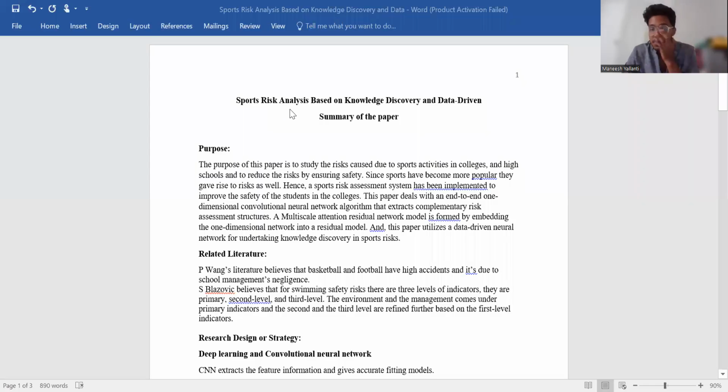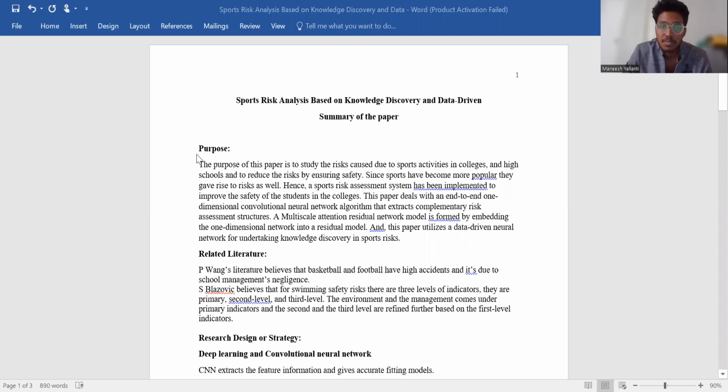This week's assignment is about the paper "Sports Risk Analysis Based on Knowledge Discovery and Data Driven," which was published in 2022, and I'm going to share my paper. This is the paper about sports risk analysis based on knowledge discovery and data driven. Okay, the first section is the summary of the paper.